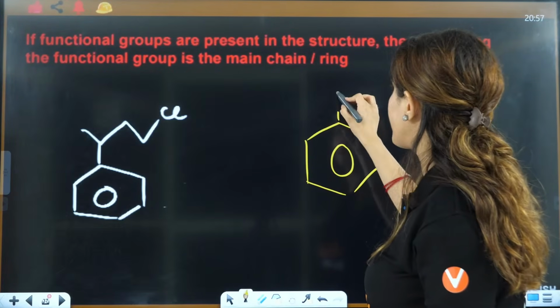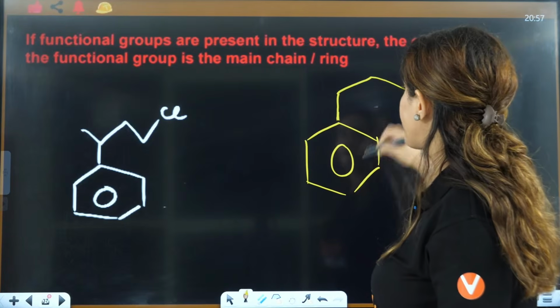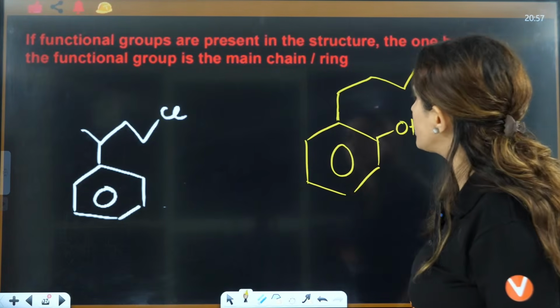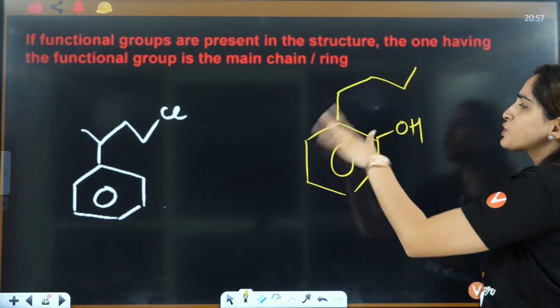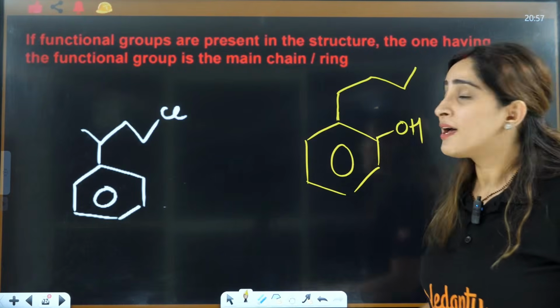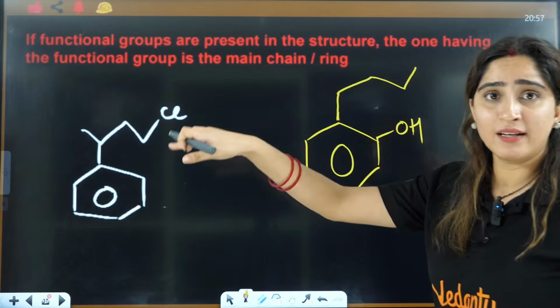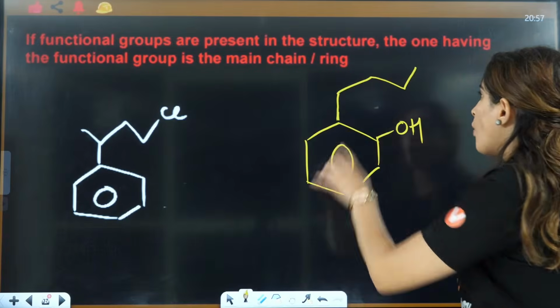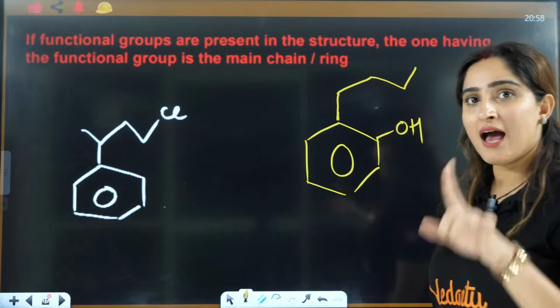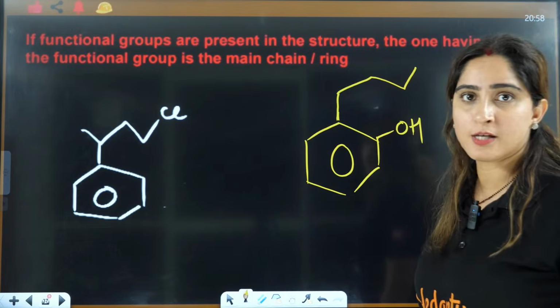Say you have a methyl and a propyl, and this is OH. Now you might say, ma'am, it is propyl, so I will not choose benzene as the main. No, that is valid only when you have only alkyl chains as the substituents.